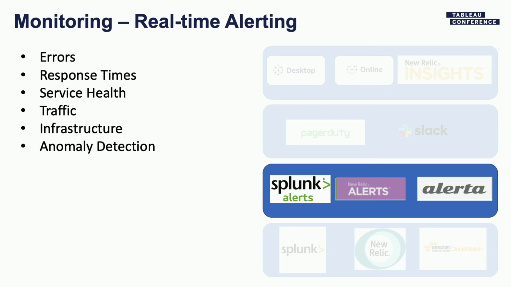Our services actually have notions of service health, like, are they able to reach downstream services? You might not see it in a request, but we want early warnings that something is going wrong with the service, so we have alerts on those as well. We also watch how much traffic is coming in. Has traffic dropped? That could be an indicator of something going on. Or if there's been a traffic spike, right? You want to stay ahead of all of that. And things like CPU and memory, that's infrastructure monitoring. And then there's random anomaly detection. We're capturing 2.5 million metrics. If some of them has an anomaly, we cannot have alerts for every single one of them. So we can do generalized anomaly detection on some of those as well.